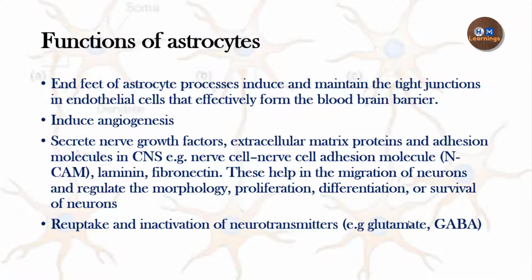Okay. The next thing is that it induces angiogenesis. Angiogenesis means that there is formation of new blood vessels. So in that way, we can say that the astrocytes ensure a very good blood supply to the brain tissue.